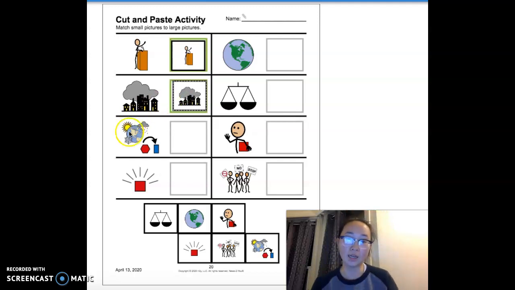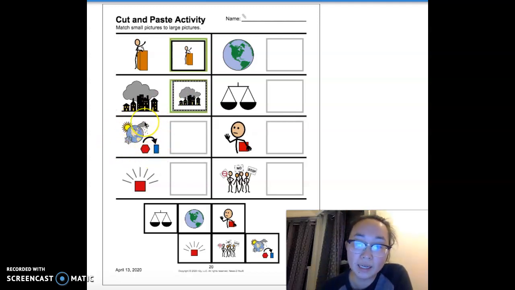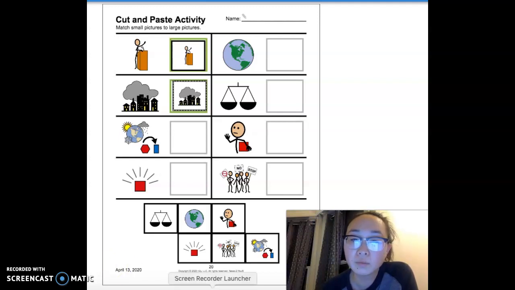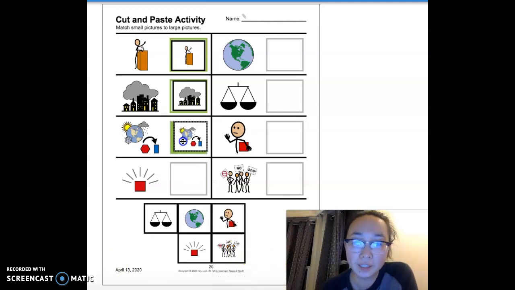Our next icon is one of our vocabulary words this week, right here. It is climate change. Climate change is when the weather changes after a long period of time. So if it's been raining for a long time somewhere and suddenly there's no more rain, that's a big change and it might not be very good for the earth because we need our weather to be a specific way to help everything grow. Climate change. So can you find climate change on your icon choices? Climate change is right here. Good job.